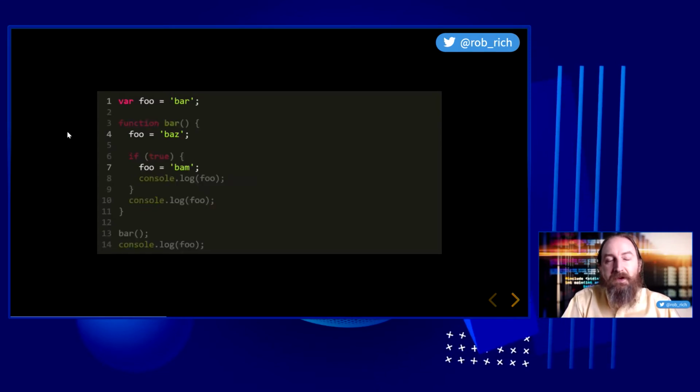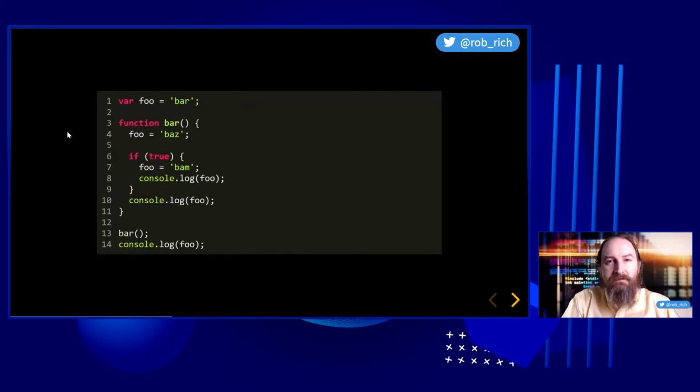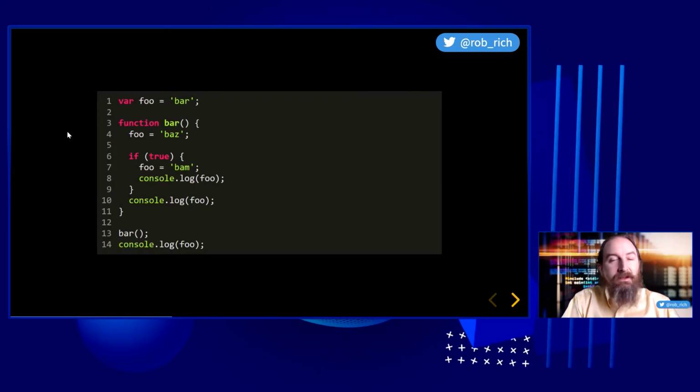Let's do it again. But in this case, let's only define this foo variable out here. What happens here? Let's think like the compiler and figure it out. Our first stop is to allocate variables, and we only find one variable that we'll allocate right here. Our next step is to execute the code. So we'll set this foo variable equal to bar. We define our function and then execute it.